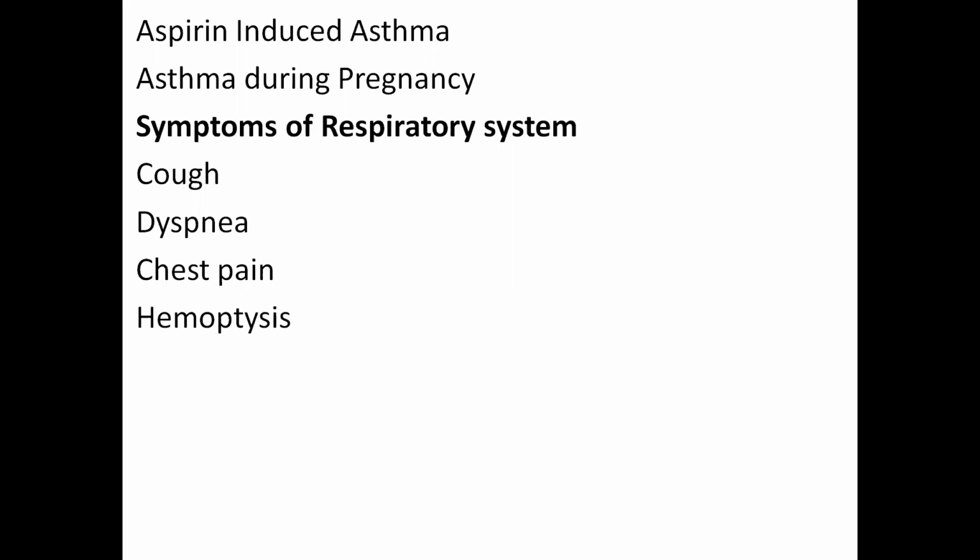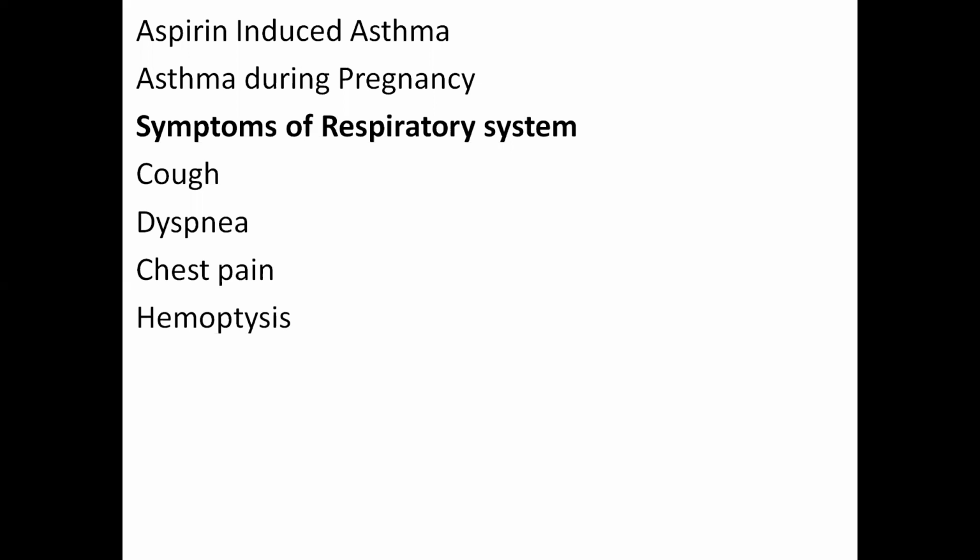If the pain increases, that means it is pleuritic pain, due to lung disease. Sometimes patients with lung disease can present with central chest pain, for example mediastinitis, pulmonary embolism, or tracheitis. So central chest pain can be a manifestation of respiratory disease.